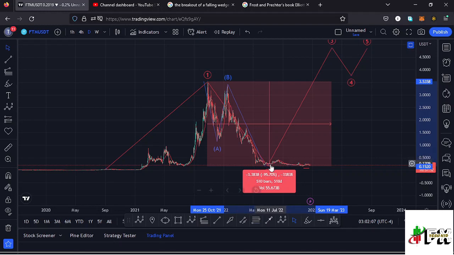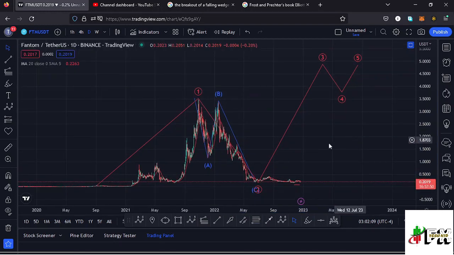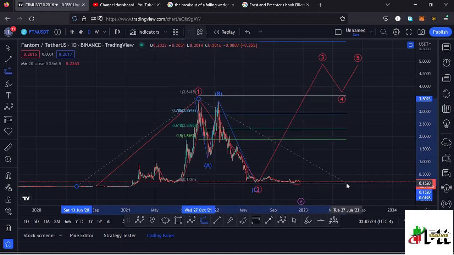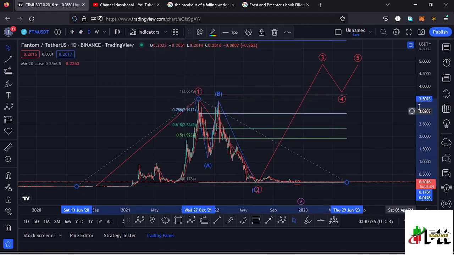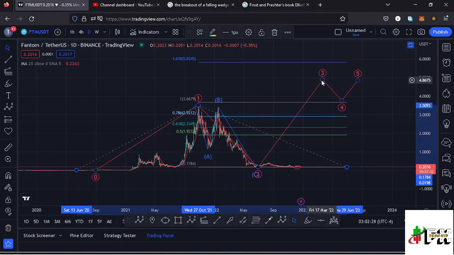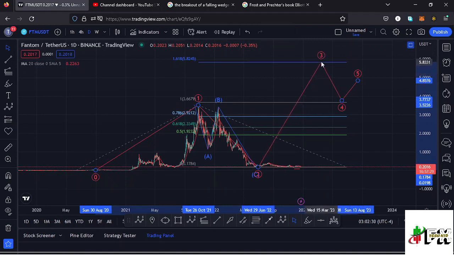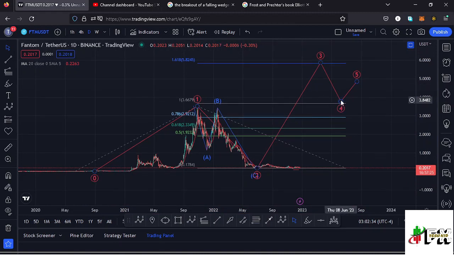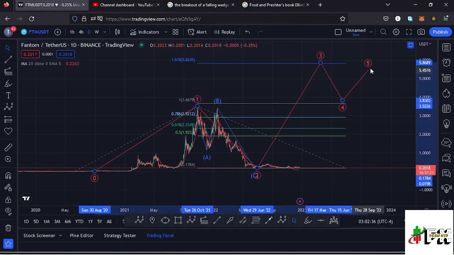And having that in mind, whatever we expect next is this impulsive movement to the upside in the formation of a higher Elliot wave count 3, and sketching out a minimum target area to the upside in the formation of that wave 3 by connecting the trend based Fibonacci from the low of the first wave to the high of that wave 1, then dragging the fibs to the low of the second wave. That gives me a minimum target area to the upside in the formation of that wave 3 at the fib level 1.618, which perfectly lies at around the $5.82 mark, and that is the minimum that I would expect Fantom to do in the next bull market.